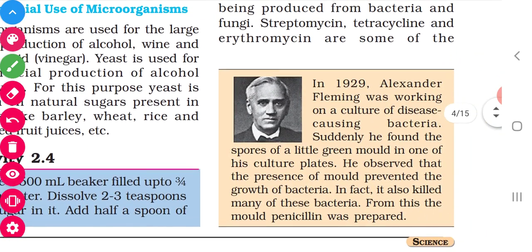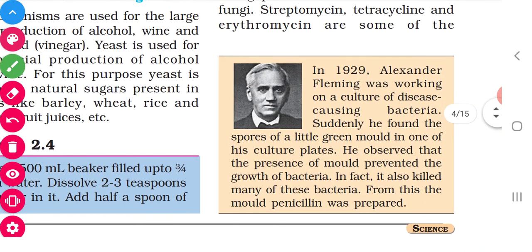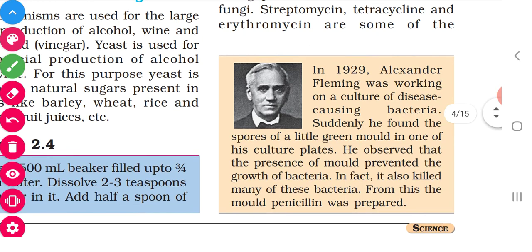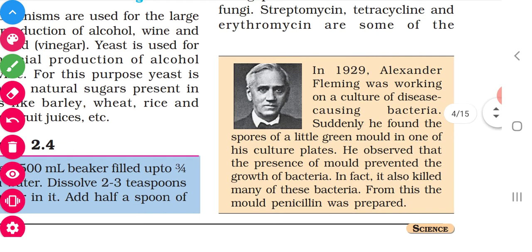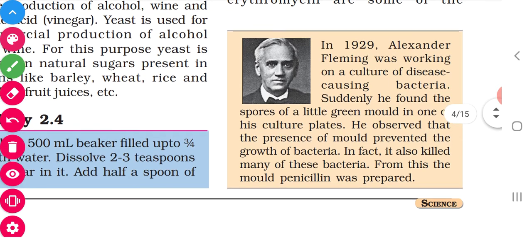Listen children, some information is given. In 1929, Alexander Fleming, the biologist, was working on the culture of disease causing bacteria. Suddenly, one of the molds killed some bacteria. So he found that it has some antibiotic activity.